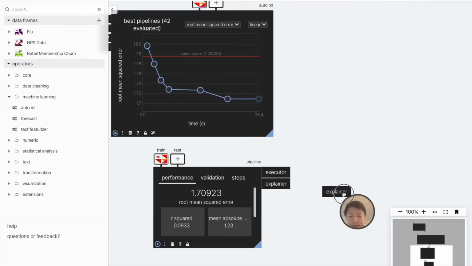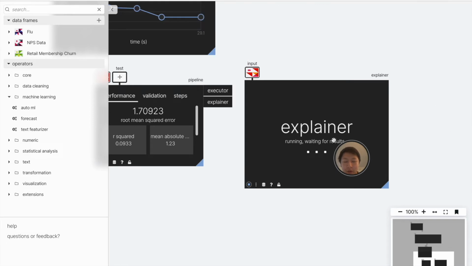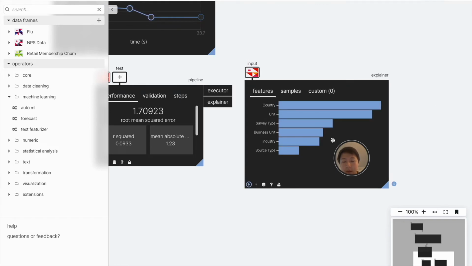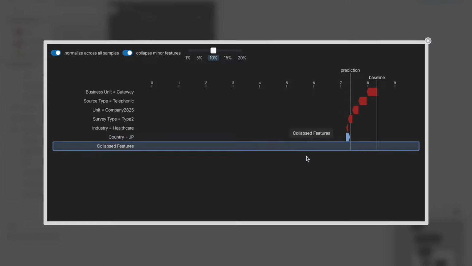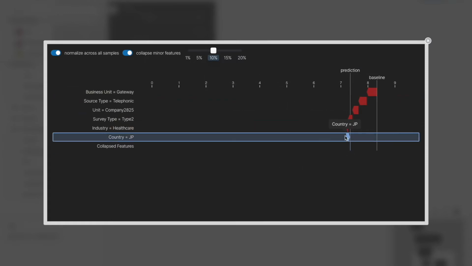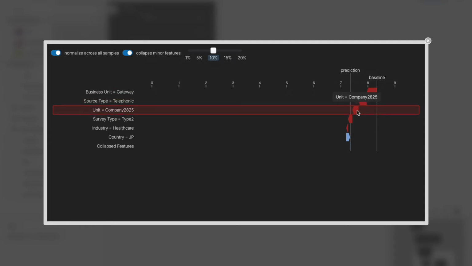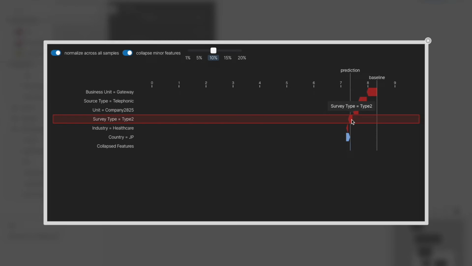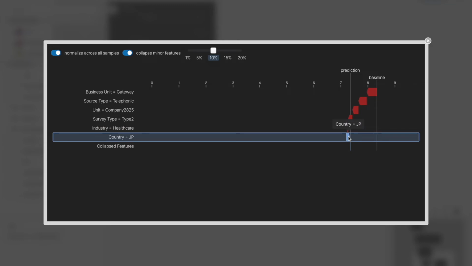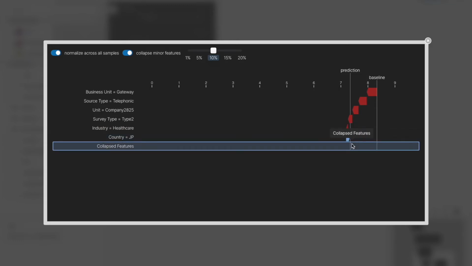Here, when we look at the explainer, we can see that we have a set of customers who are responding to us, and their country of origin is the biggest contributor. When we look at a single prediction, we can see that this customer was predicted to have a 7.3 customer satisfaction rating. And we see that being part of the business unit gateway, being contacted through telephone, being a particular company, a particular survey type, and a particular industry made them less happy. But being from our Japan business unit probably made them a little bit more happy.